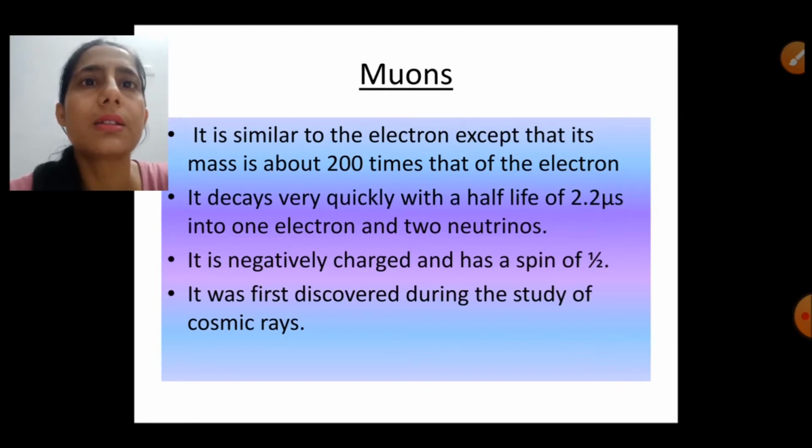In the last slide we will discuss those particles again. Muons are fermions, meaning they have spin half. Muons are produced from cosmic rays. When cosmic rays pass through the atmosphere, the pions present in the cosmic rays decay into muons. So cosmic rays are the basic source of muons.